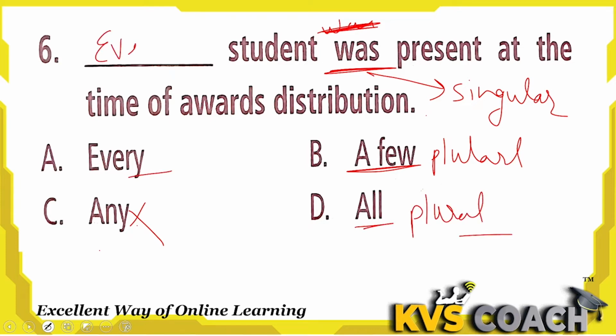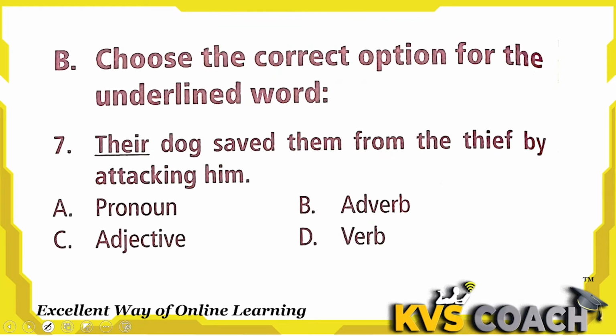Every student means, look, "every" by itself seems like a plural word, but if I am talking about every student, it means I am talking about each and every single student. So "every student" is singular. So every student was present at the time of award distribution. This is the right answer here: every. Next is: choose the correct option for the underlined word.